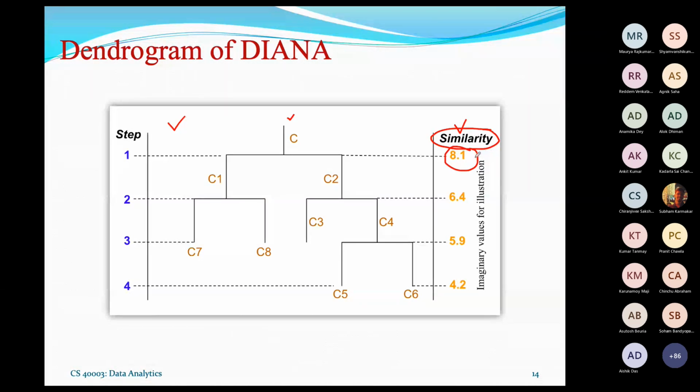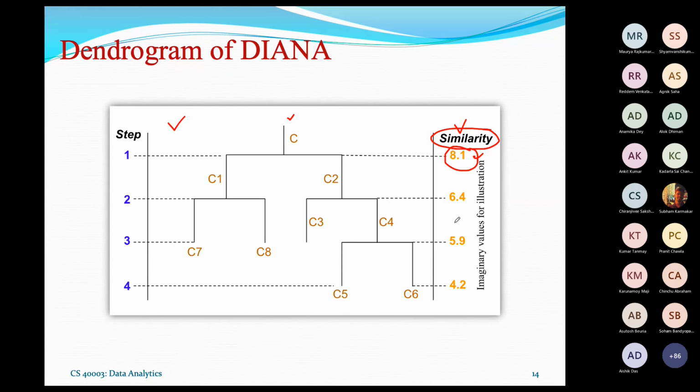Now here, suppose this gives the inter-cluster similarity of the cluster once it is split from C into C1, C2. So it is 8.1. At this level, it becomes 6.4 and so on. Let it be inter-cluster similarity, because it is reducing. Although I have mentioned some imaginary values, whatever clustering quality measurement you follow, it is based on that. As you can see, it either increases or decreases depending on which quality measure you follow.